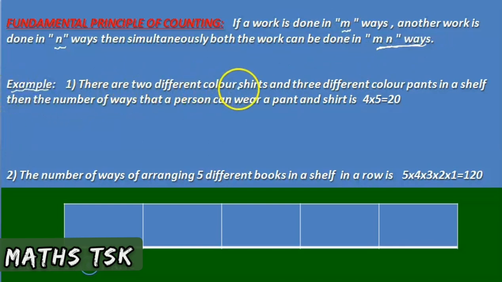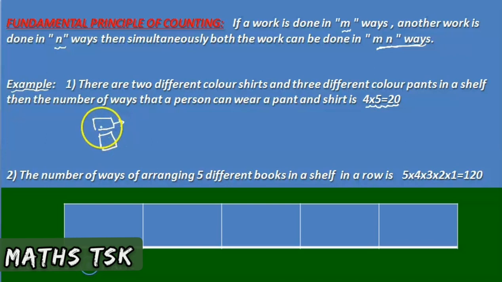there are two different color shirts and three different color pants in a shelf. Then the number of ways that a person can wear a pant and a shirt is, our answer is 2 into 3, which is equal to 6. So, shirt and pant. A person should wear a shirt and a pant.